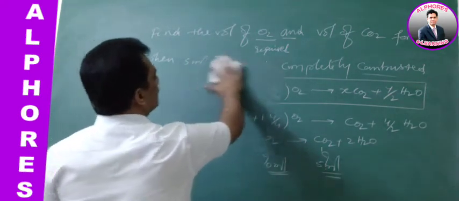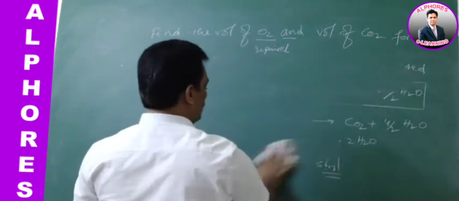This next question is somewhat higher level compared to this one.